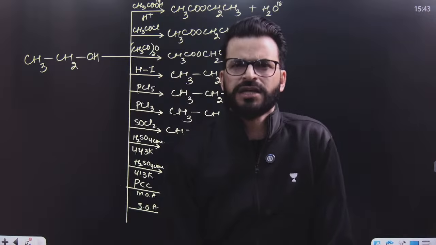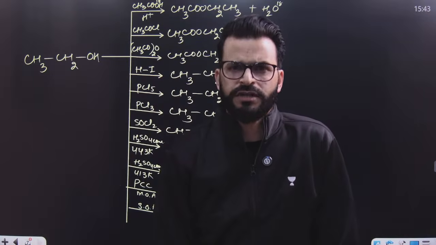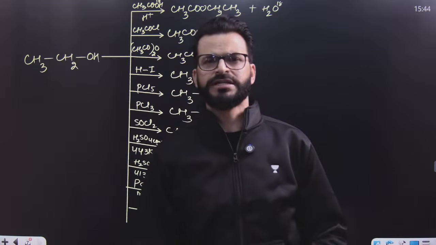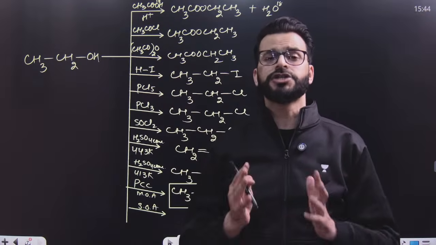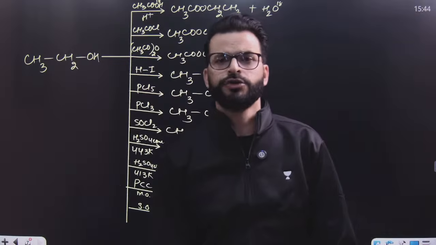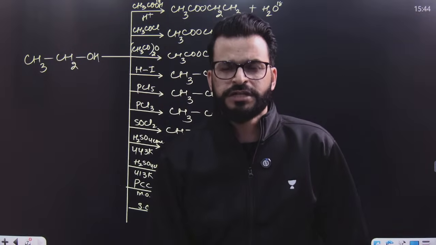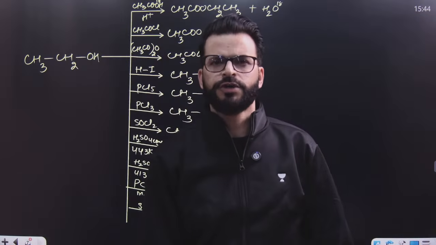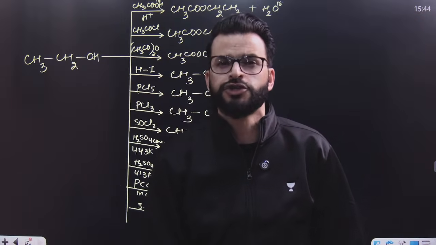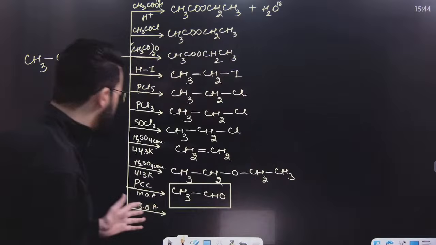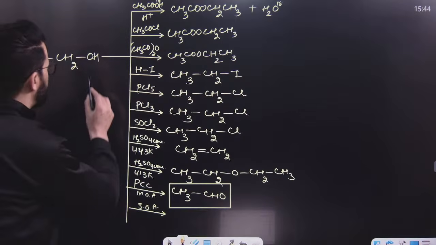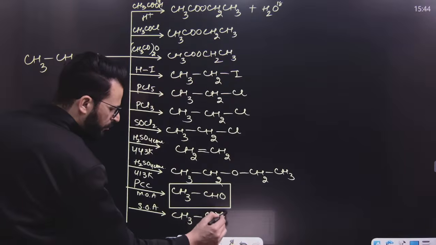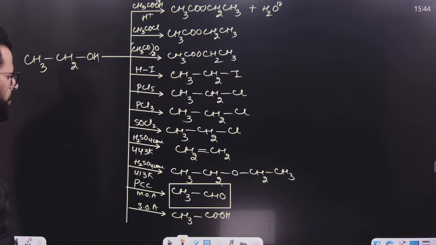Strong oxidizing agents are KMnO4, K2Cr2O7 in acidic medium, or KMnO4 in alkaline medium, or KMnO4 in neutral medium, or concentrated HNO3, or CrO3 in aqueous medium, that means CrO3 plus water, that means H2CrO4, chromic acid. You can also use CrO3 plus H2SO4, that means Jones reagent. So any reagent can be used over here, but remember primary alcohol at that time is oxidized to carboxylic acid.